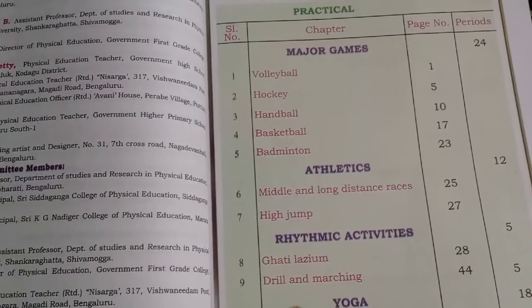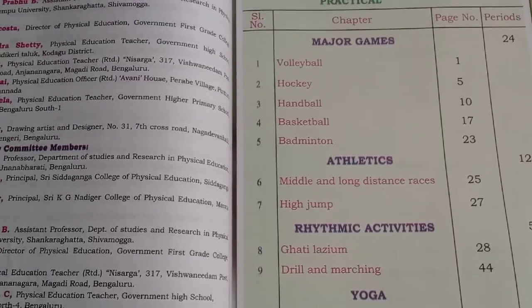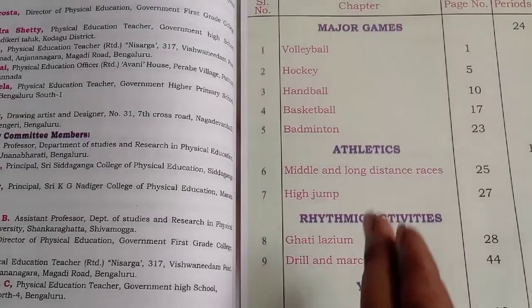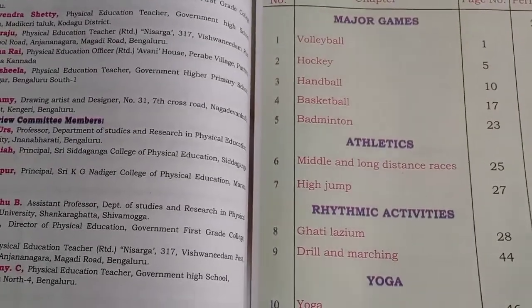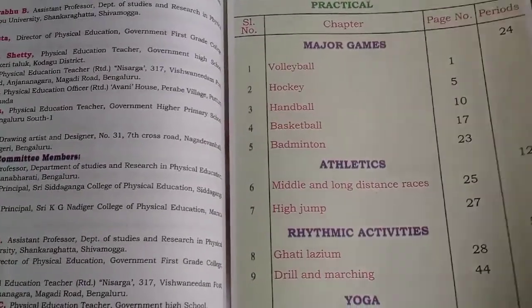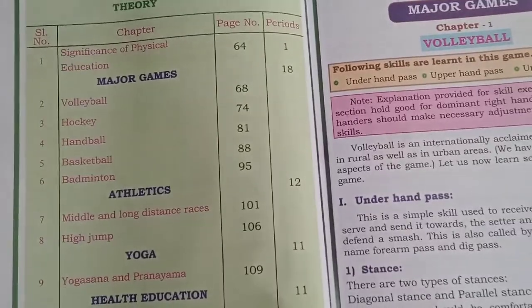Okay, practical part in the school, you are playing volleyball, hockey, yoga, and whatever exercises you are doing, right? Middle jump, long jump, high jump, all that. Okay, all that you are going to deal with in the school, practically you are doing. Okay, so theory part means you are going to write the test for that theory part.